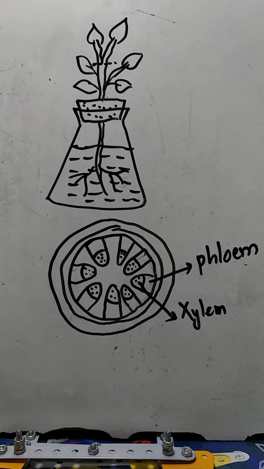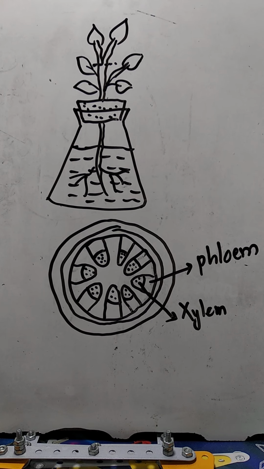One activity is there in which we have to show that xylem conducts water in plants. So as you can see on the board, we have to take a conical flask, take water in it and add a red colored dye in the water. So now this water becomes red in color. Now put a plant which has a soft stem in the conical flask containing red colored water. Now leave the setup for about half an hour.